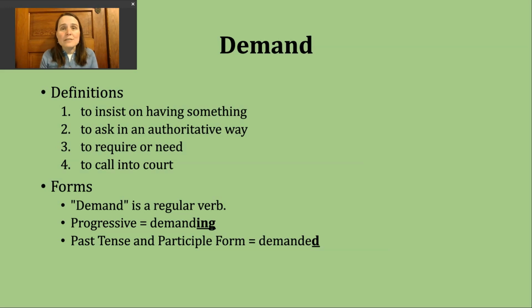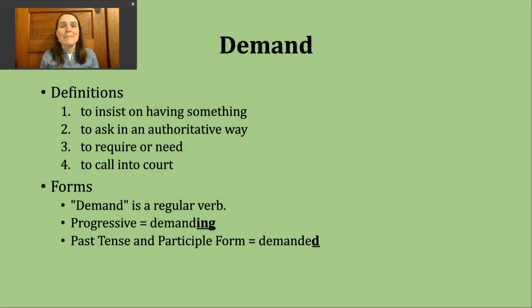You should know, though, that demand is a regular verb. To make the progressive form of this verb, all I need to do is add ing to form demanding. The past tense and participle forms of this verb can be made by adding ed. Our base verb, demand, ends in a D sound. And this means that we're going to add an extra syllable when we go to make the past tense or participle form.